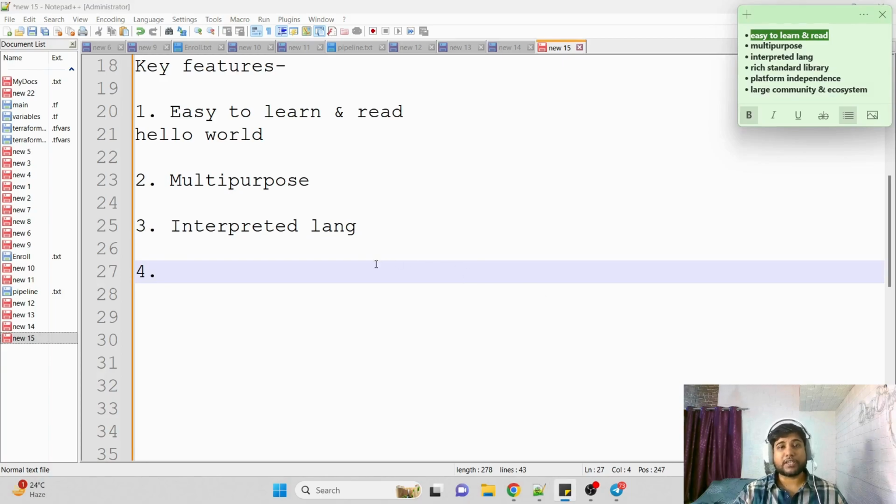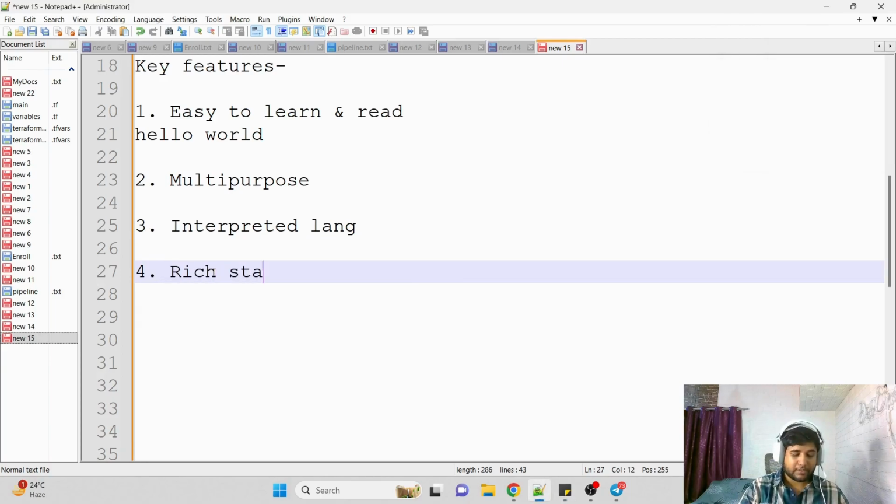Coming to the next feature, we have a rich standard library. Sorry if I'm making any spelling mistakes, just ignore them. When I say Python has a rich standard library: when we work with the Java programming language, it has its own dependencies and libraries for different things, which are supposed to perform different kinds of tasks. Similar to that, Python has its own libraries, dependencies, or packages. For example, Python has Pandas, NumPy, Anaconda, and then we have Seaborn. These are packages or libraries which are used to perform specific kinds of tasks.